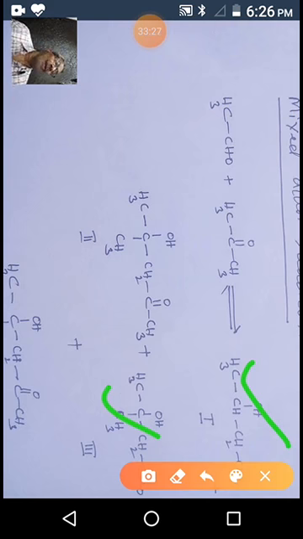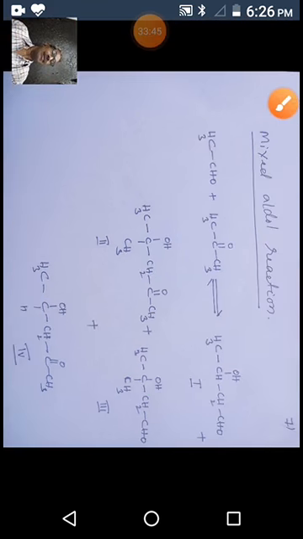Why? Because in these 2 cases, we have the acetaldehyde carbanion, which is more stable than the acetone carbanion. Acetone carbanion is somewhat unstable. So this is the reason. Whenever acetaldehyde and acetone are mixed and reacted with hydroxide, we expect these 4 types of products. So this is a mixed aldol reaction.